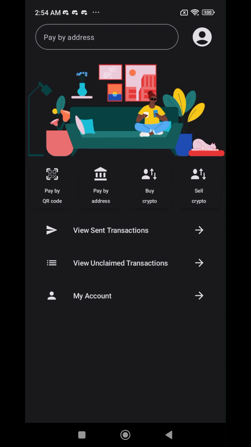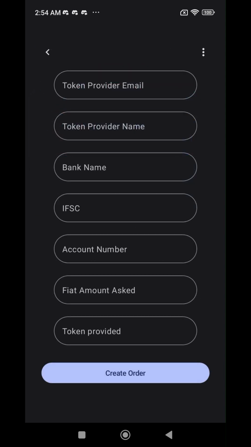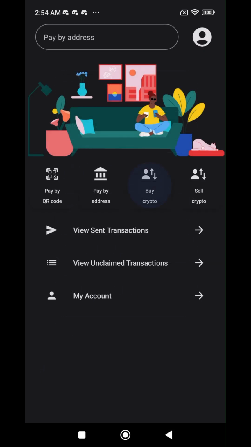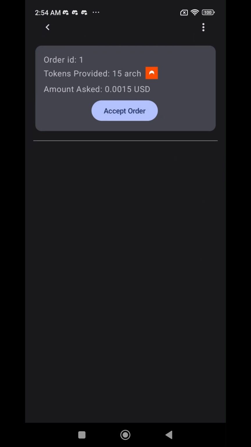Let me show you. So let's say you have some crypto you want to sell, so you have some fields here. You can fill these fields, and you will create an order. Once you have created an order, you can go to buy crypto. So here's one order available right now, and let's say you want to buy 15 ARC for whatever amount is being asked here. You will click on accept order, and you'll wait for some time,